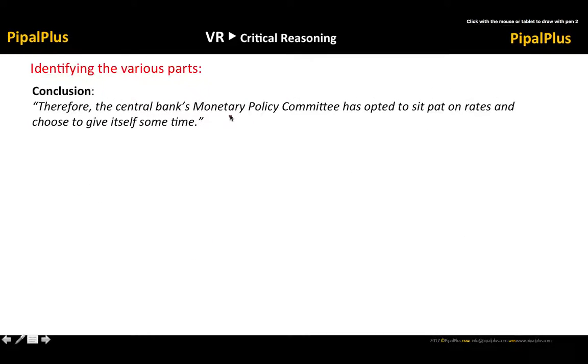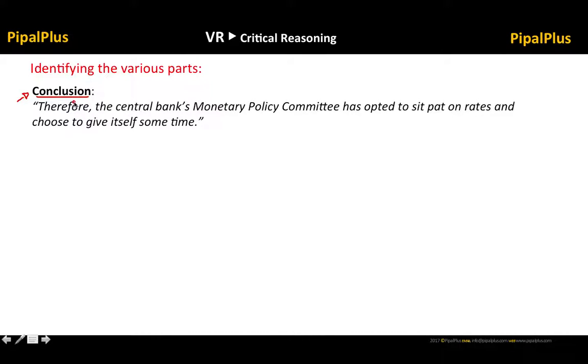Alright, so let's begin our discussion now. Now, the first part of the argument that I typically like to identify is the conclusion. You would recall from the critical reasoning basics video that without a conclusion there is really no critical reasoning argument. So if we are able to identify the conclusion first, we'll find that the rest of the pieces will be far more easy to identify.